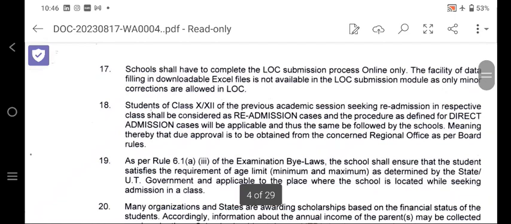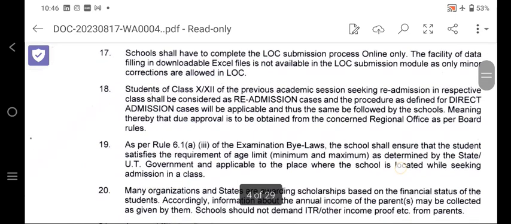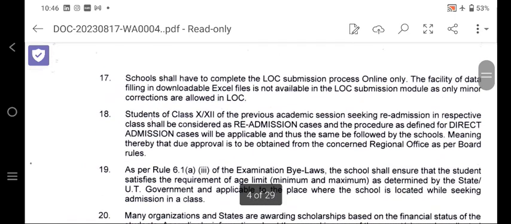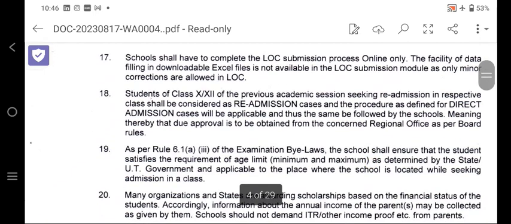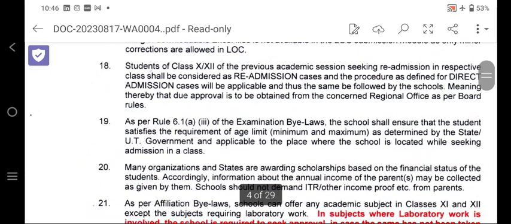Number 17, the schools will have to complete the LOC submission process online only. The facility of data filing in downloaded Excel files is not available in the LOC submission module, as only minor correction is allowed in LOC. So students of class 10 and 12 of the previous academic year seeking readmission in the respective class shall be considered as readmission cases, and the procedure defined for direct admission cases will be applicable, thus the same will be followed by the school.